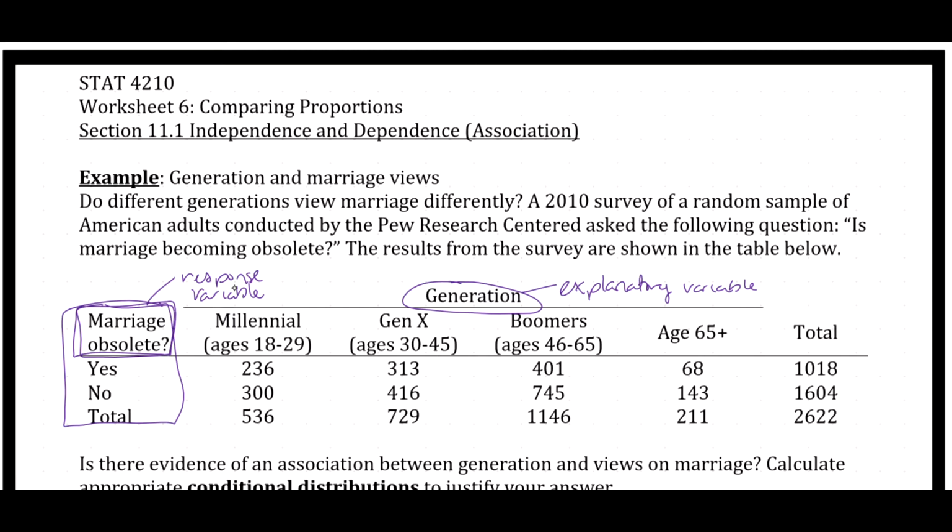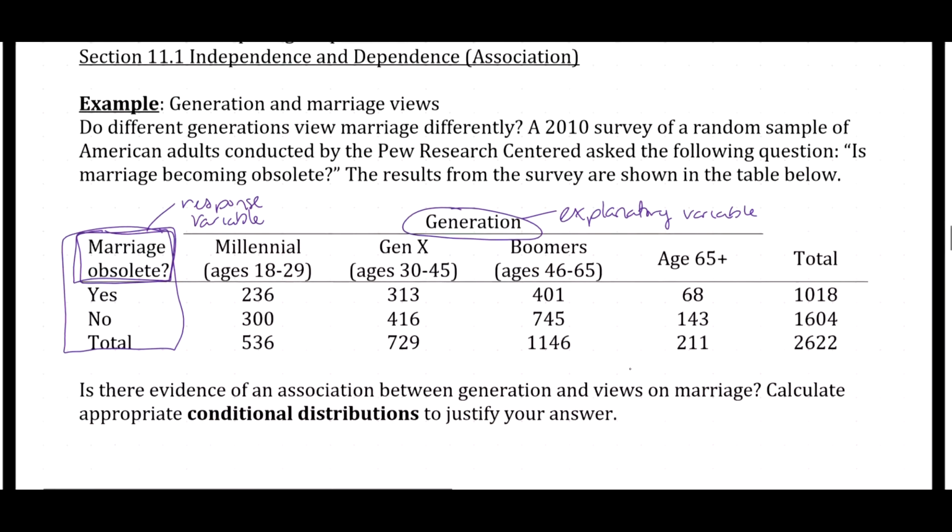If there is an association, that means that the proportion of people who believe that marriage is obsolete changes from one generation to the next. If there is no association, then that means that each generation has the same probability of believing that marriage is obsolete, or that the probability of believing that marriage is obsolete is the same regardless of generation. So that is the idea behind association between two categorical variables. It's similar to what we saw with ANOVA, except now we're not comparing means, we're comparing proportions.